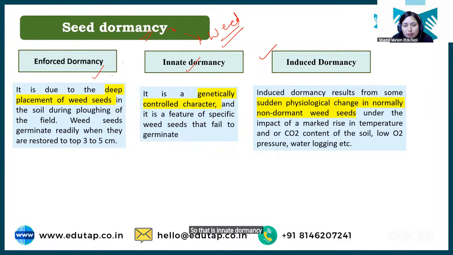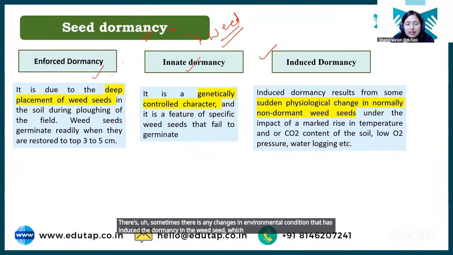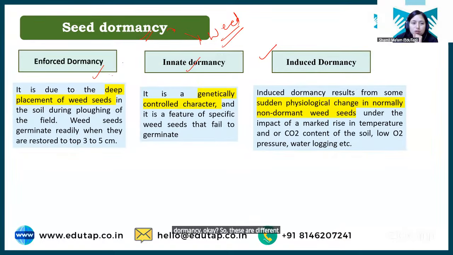And induced dormancy is basically induced due to changes in any environmental condition. Okay, so sometimes changes in environmental condition induce dormancy in the wheat seed, which is known as induced dormancy. Clear? So these are the different types of dormancy seen in the wheat seeds. Okay, just remember what is enforced, innate and induced dormancy, and what is the meaning. That's it.